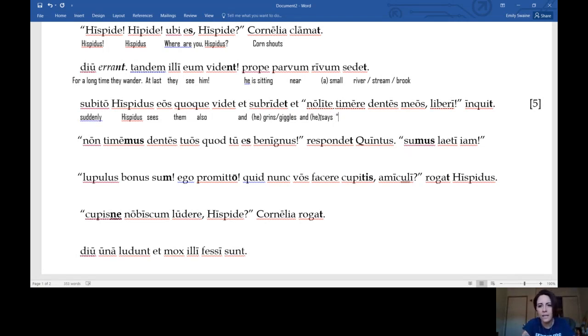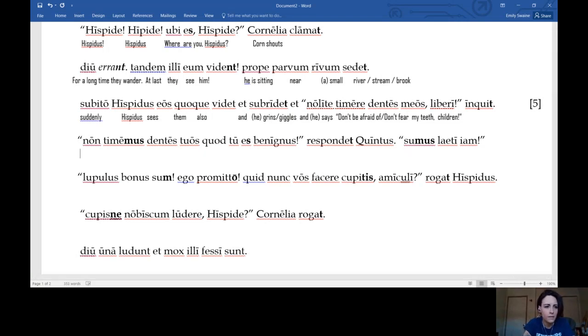Nolite timere dentes meos, liberi. That means don't be afraid of, or don't fear, dentes meos. What does a dentist work on? My teeth. Okay, teeth. And meos means my. And then children is liberi. Don't be afraid of my teeth, he says.